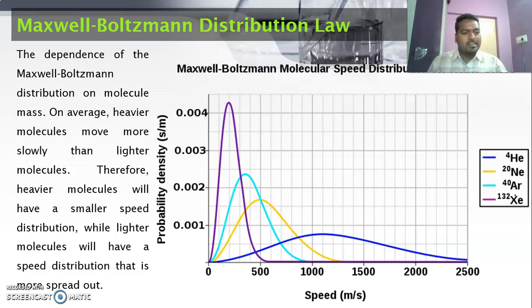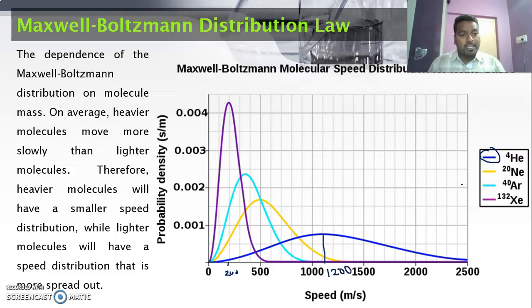Here xenon is heavier. Look at the first curve, it is for xenon. Its velocity is around 200 meters per second. But if you take helium, the blue curve, the most probable velocity is around 1200 meters per second.